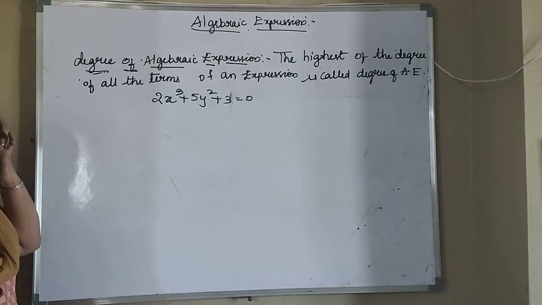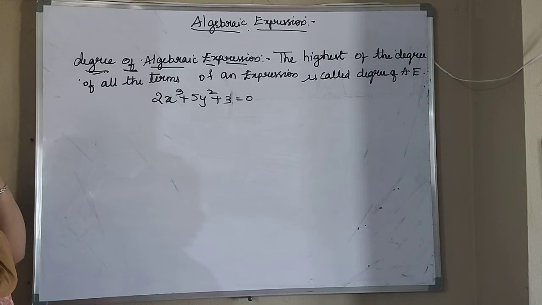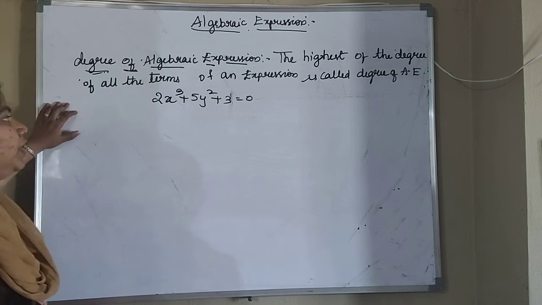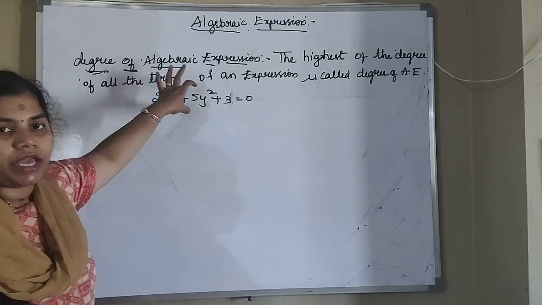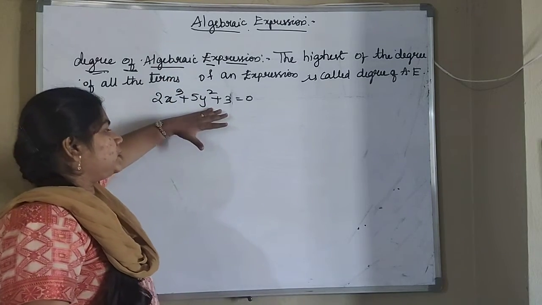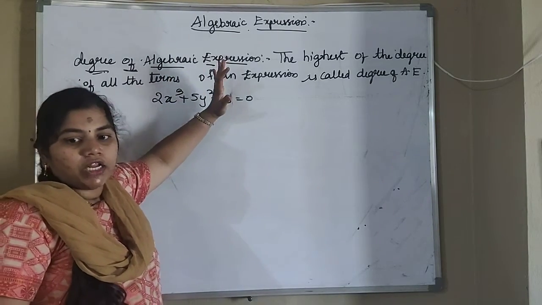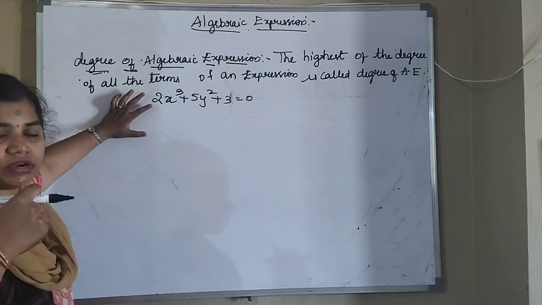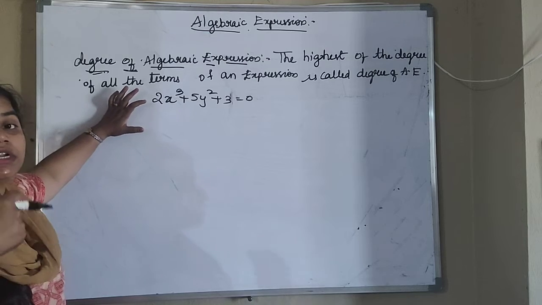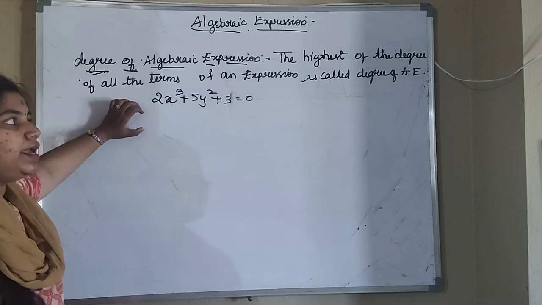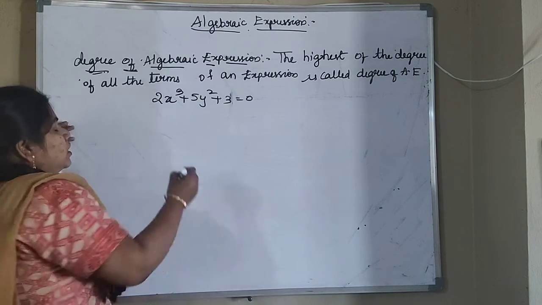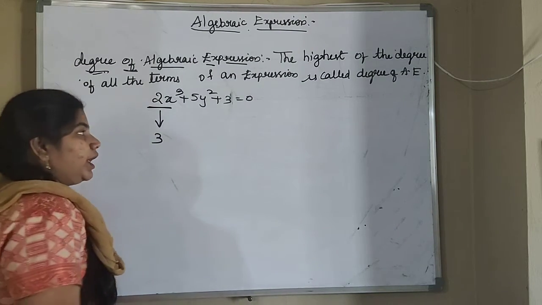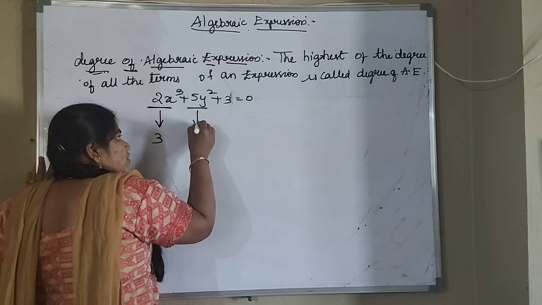So what is the definition here? The highest of the degrees of all the terms, in all three terms. This is one trinomial. Okay, this is one algebraic expression and also a trinomial. So the term which has the highest exponent value, the highest degree value, will be the degree of the algebraic expression. In this case, what is the highest degree? That is 3. Okay, so in this case, what is the highest degree?